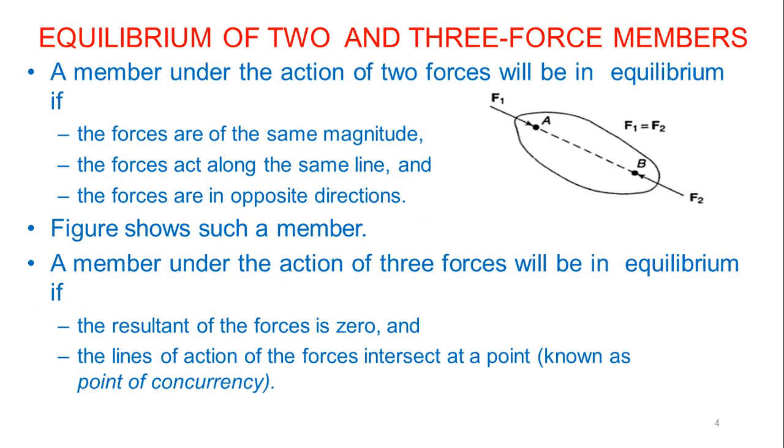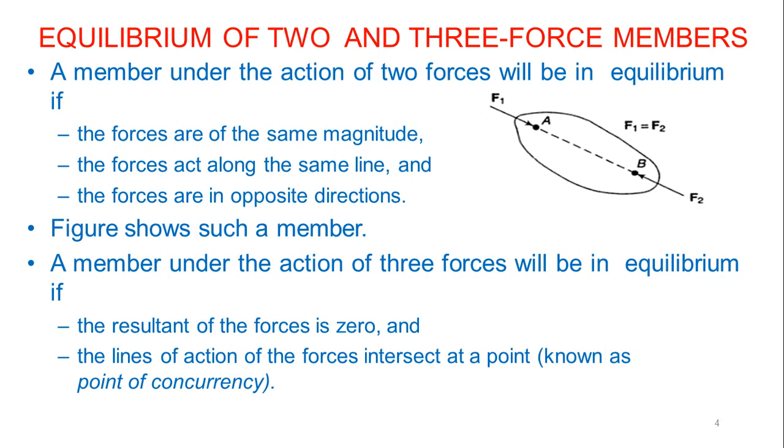Okay. Next we will see the equilibrium of two and three force members. In this figure you can see a member under the action of two forces. A force F1 is coming on the top side at the point A, and F2 is coming at the point B, and the forces are of the same magnitude.